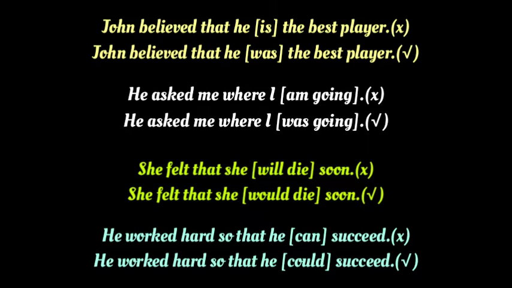We should use the past form of will, would, in this sentence. As you can see, because of the past tense verb felt in the main clause, we are using would and not will in this sentence. Similarly, in the main clause, the verb walked is in the past tense, so in the subordinate clause, we cannot use can. We should use the past form of can, could, to correct this sentence.